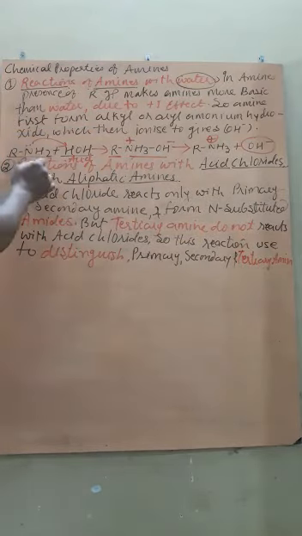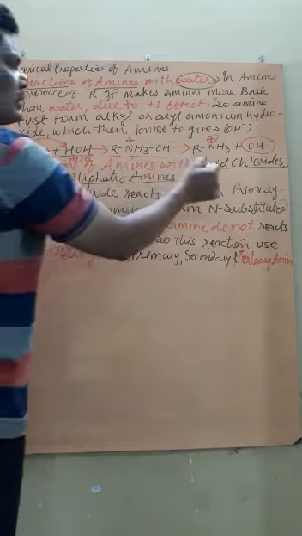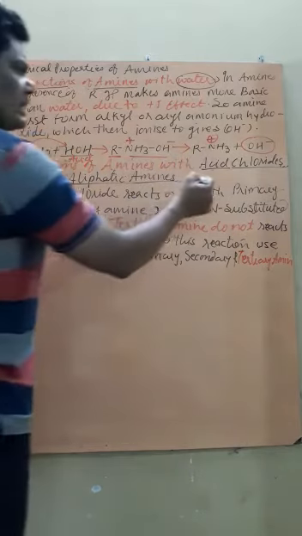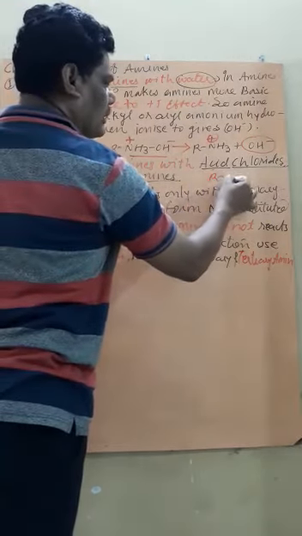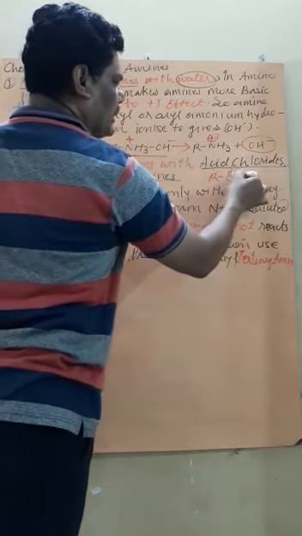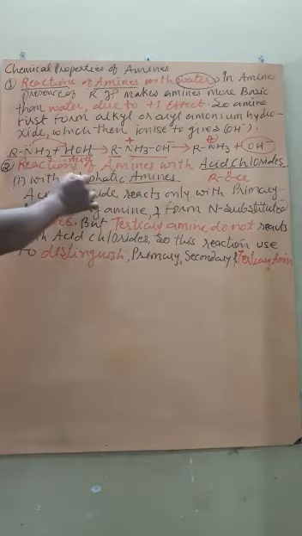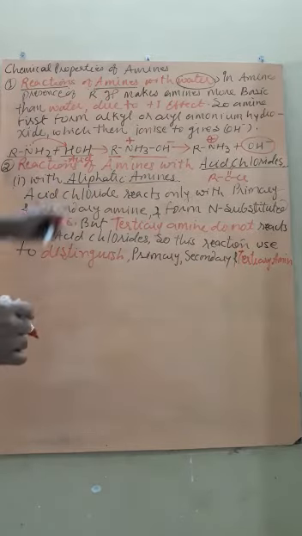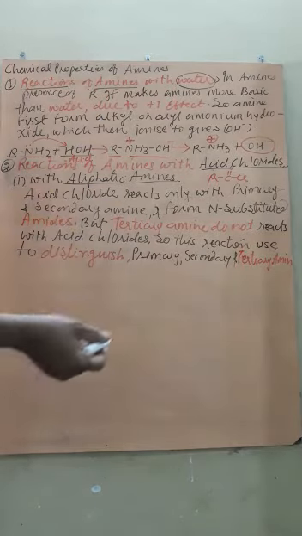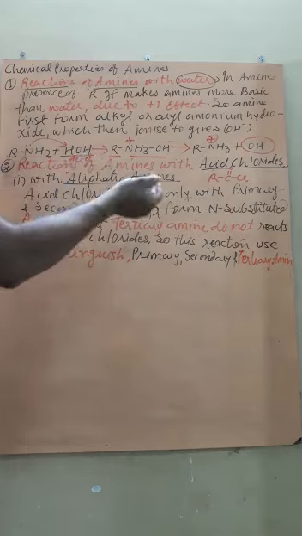The second reaction is the reaction of amines with acid chloride. Acid chloride is R C double bond O Cl. First, with aliphatic amine. Acid chloride can react with aliphatic amine as well as aromatic amine.